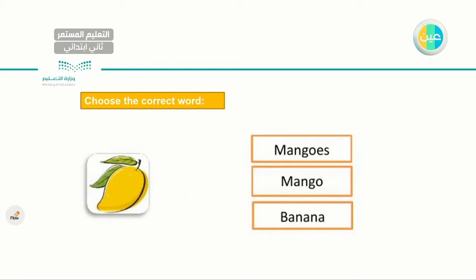What do you think? Okay, obviously it's not a banana, right? Either it's a mango or mangoes. What do you think? Singular or plural? It's not plural, so it is mango. Just one, just one. Very good, very good. Excellent. Let's go to the next one.